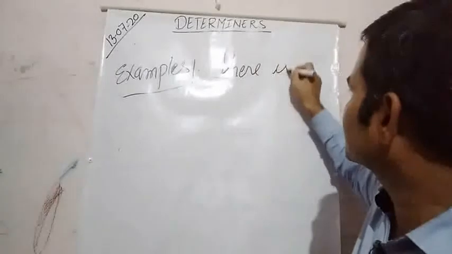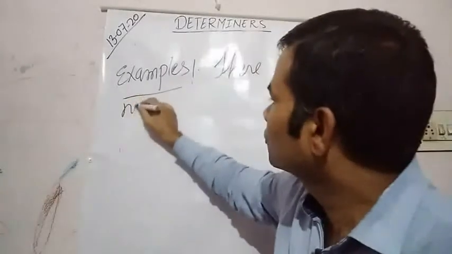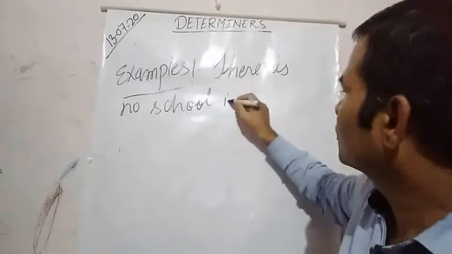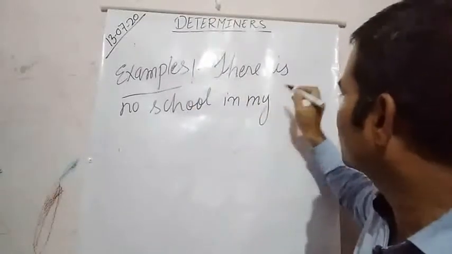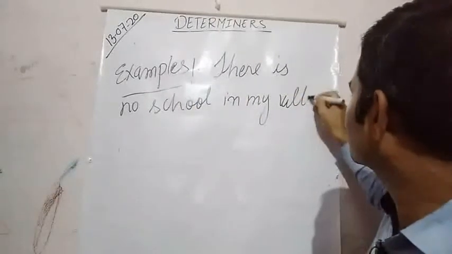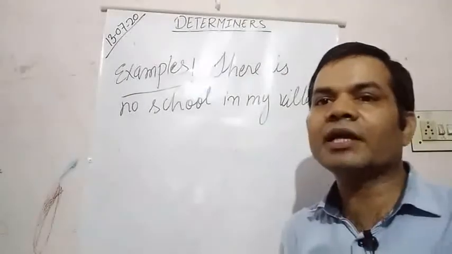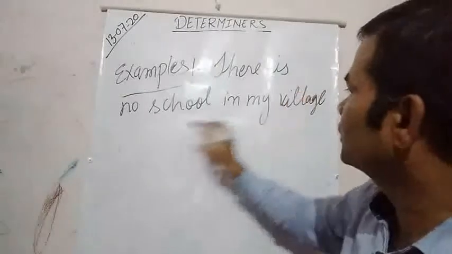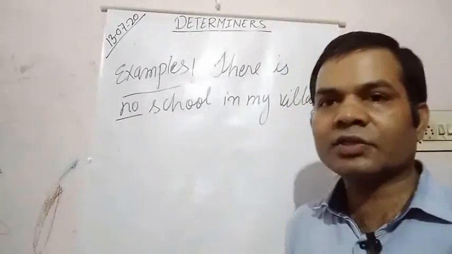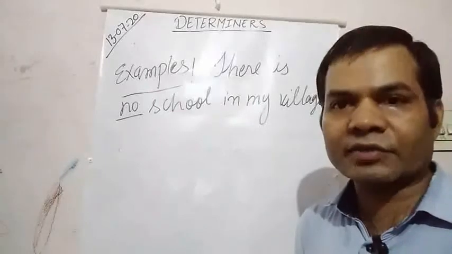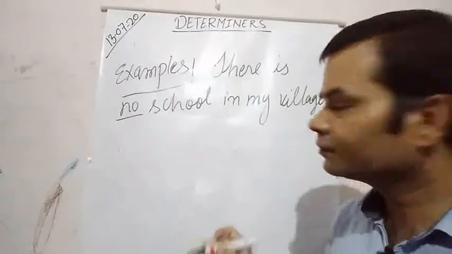There is no school in my village. So here, no is used in negative sentences and interrogative sentences.